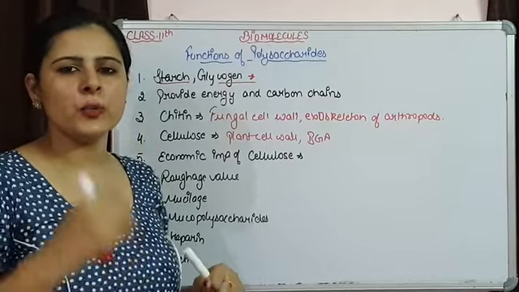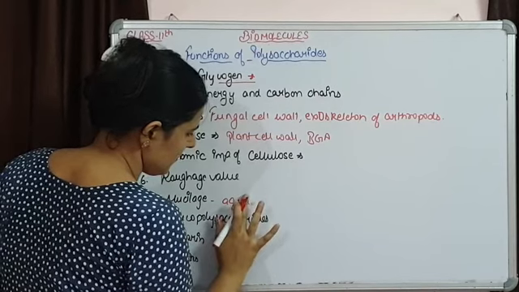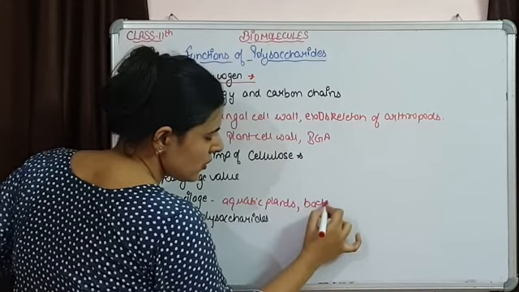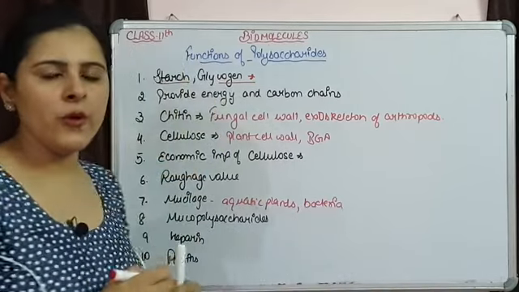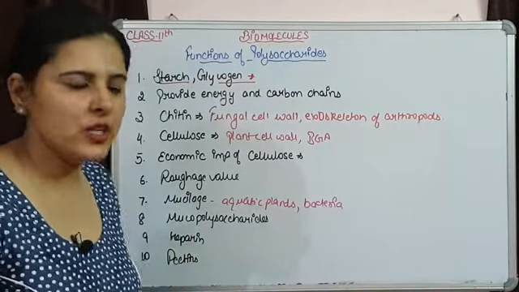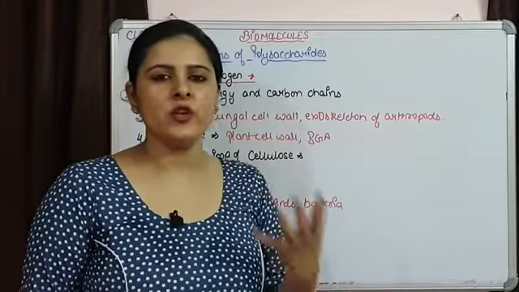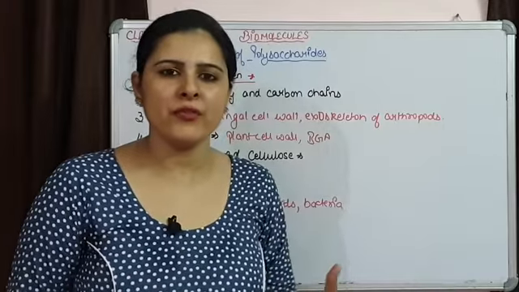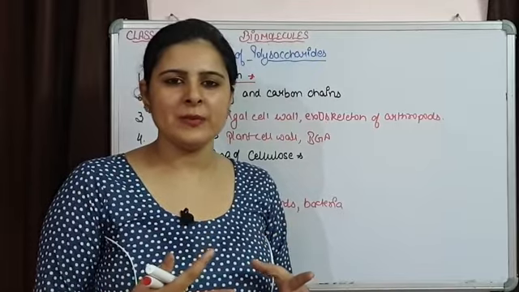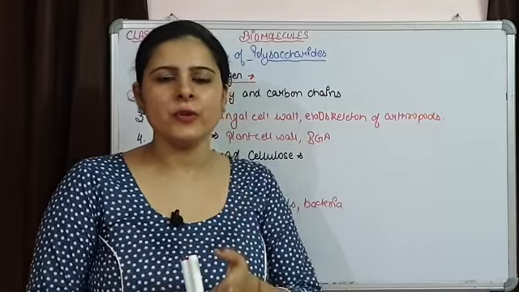This mucilage is going to protect aquatic plants, even bacteria also, from pathogens or from mechanical injury and desiccation. Mucopolysaccharides, we have also seen their functions. In the human body mucopolysaccharides have many functions. They are present in our skin and cornea, providing strength and flexibility, and in cartilages, connective tissue, synovial fluid and cerebrospinal fluid.